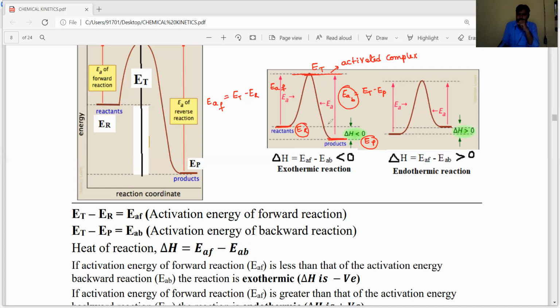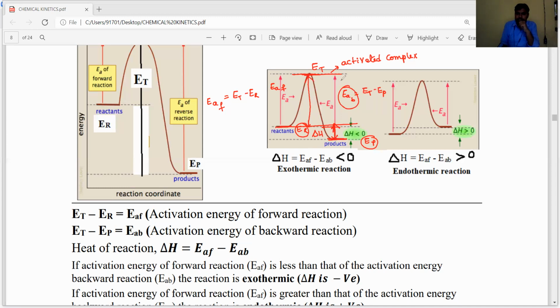Now delta H, this is the difference. This is the ET. This difference between the energy of reactants and the energy of products is known as delta H. The delta H is equal to the activation energy of forward reaction minus the activation energy of backward reaction.